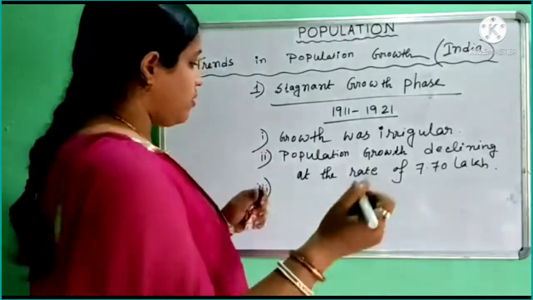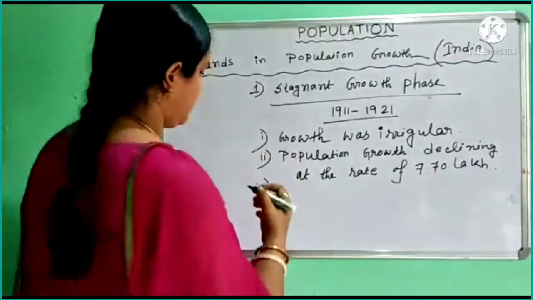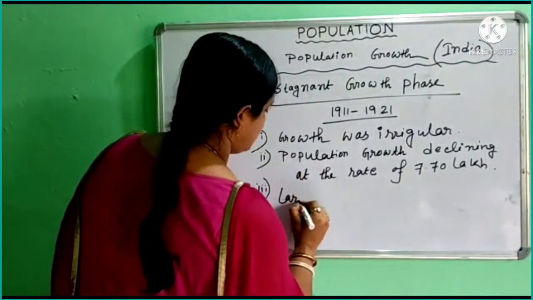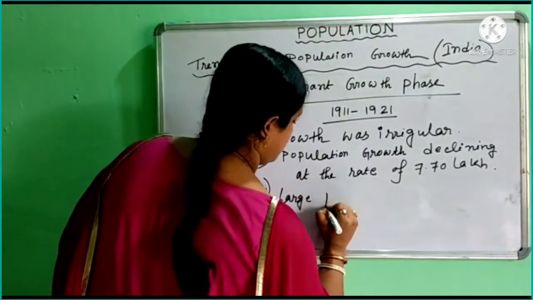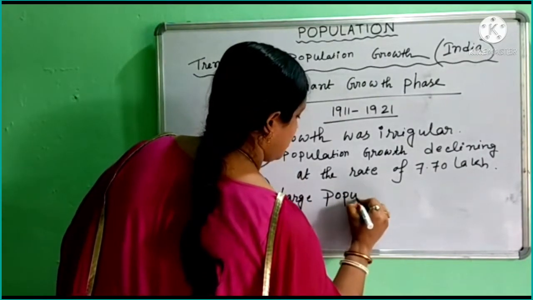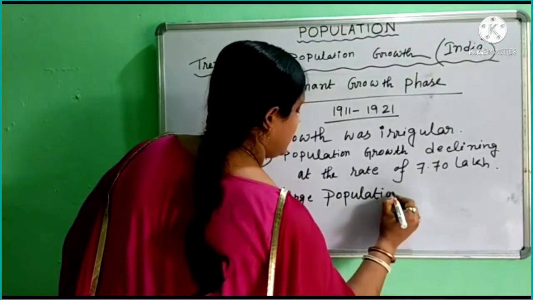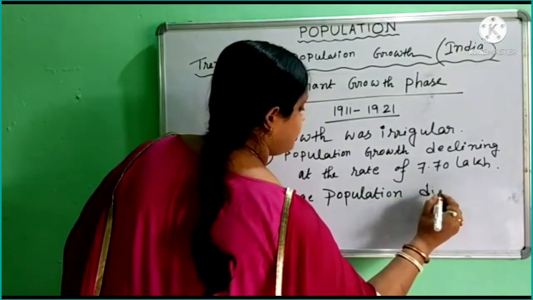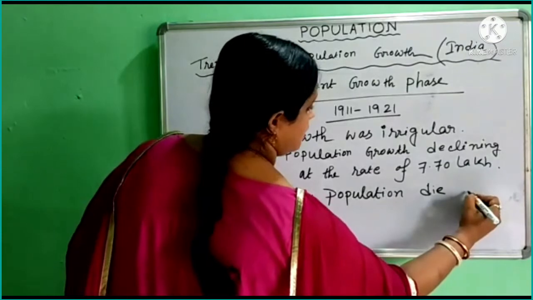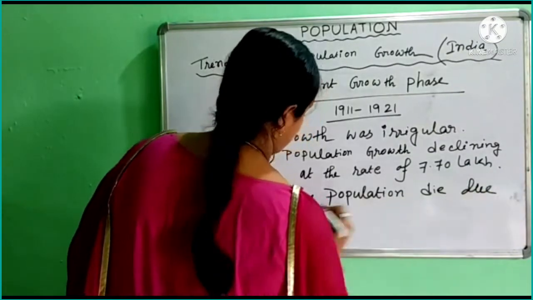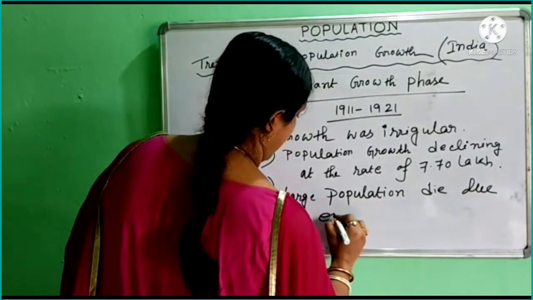So we write this point here: a large population died due to epidemic.